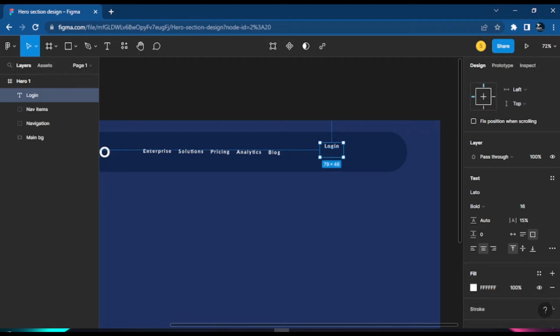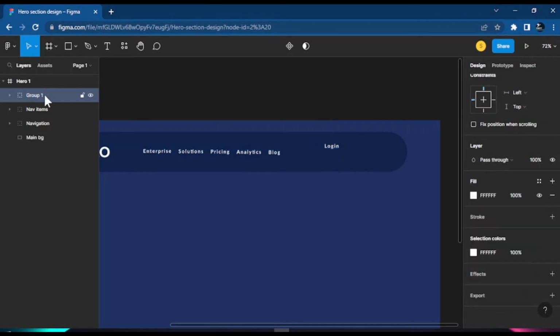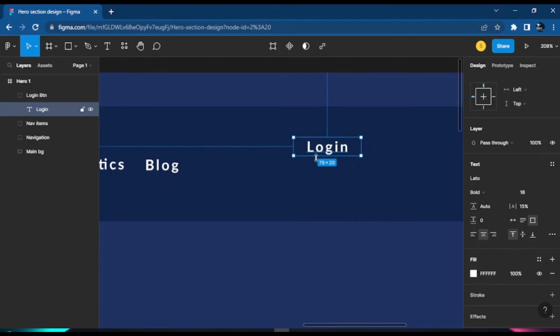Let's say this is Control G. So we put this login into a group with Control G. Then we just call this group login. I like to put things inside groups. If you notice, they help me move the containers around. Like I always say, I see my code as boxes, and I also see my designs as boxes. So we could just name it login btn. Okay, then for the login button. All right, we will make the sign up button also, but just wait first. Let's do the login button. For the login button, I want to reduce this, and I want to add some sort of background.